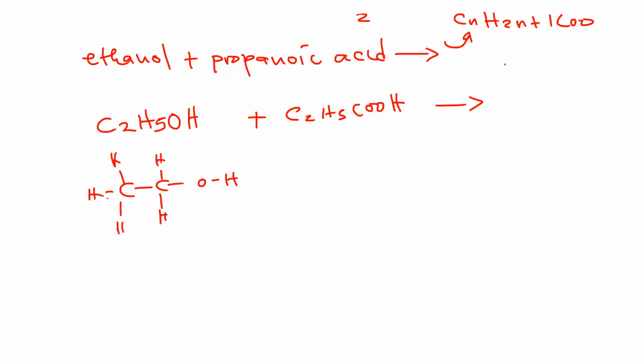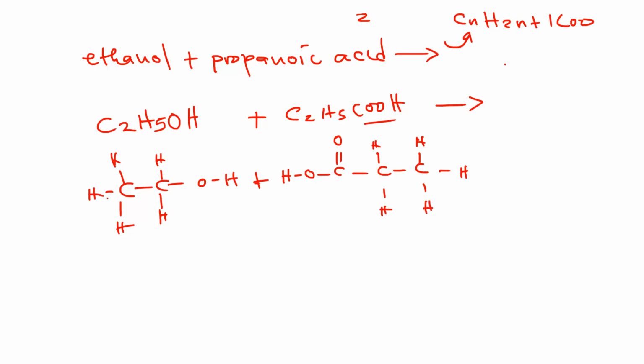So these are hydrogen around. Then this one reacts with, I'll start with this. So this is going to be like this. Then how many carbons? Hydrogen.